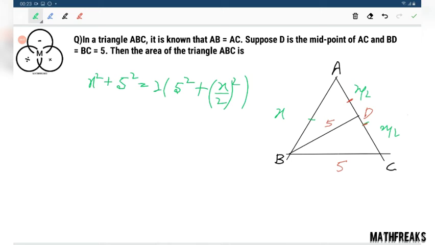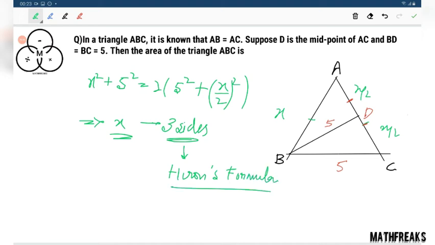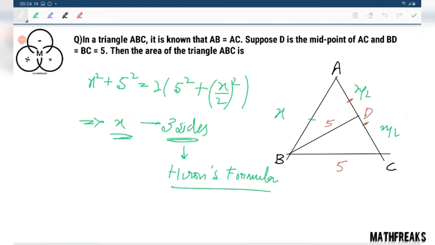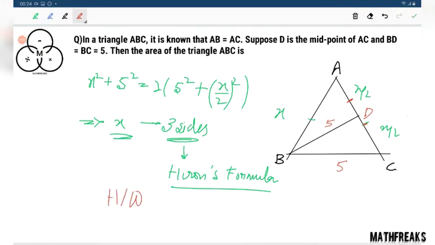From this we can find out the value of x. If we can find the value of x, we have the values of the 3 sides. Then we will simply apply Heron's formula to find out the area of the triangle. That's it. This is, you can say, homework, classwork, same thing.